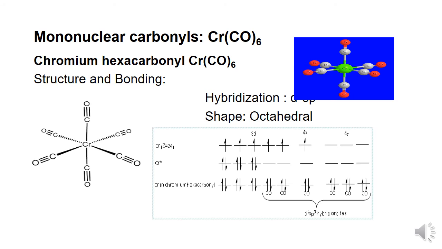The chromium-carbon bond length is equal to 1.92 Angstrom and the CO bond length is equal to 1.16 Angstrom. There are no unpaired electrons. Therefore, chromium hexacarbonyl is diamagnetic in nature.